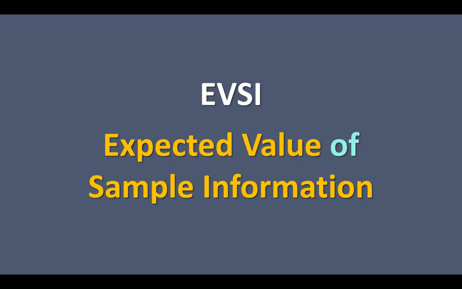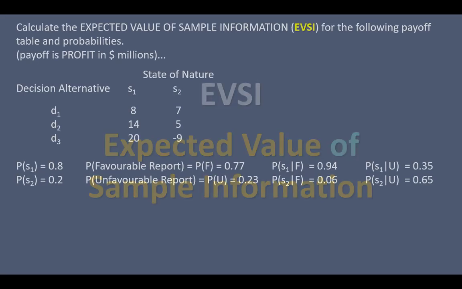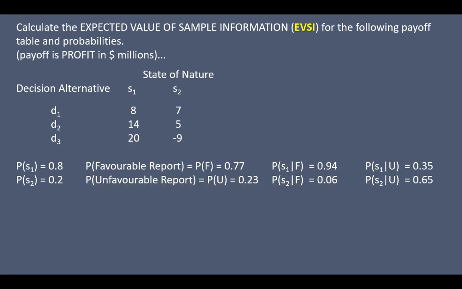But here we're asked to calculate specifically EVSI, and again, this formula is going to look very much like something that we've already seen before. So if I look at how I calculate the expected value of sample information, or EVSI, we should find that it is the absolute value of the difference between EVWSI and EVWOSI, which looks almost identical to our expected value of perfect information formula.